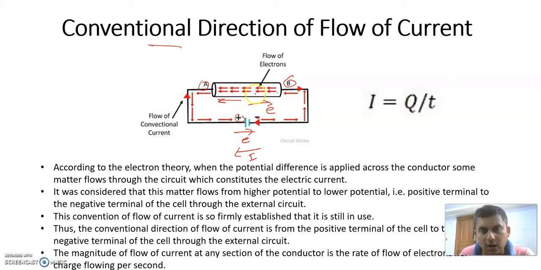So both always move in opposite directions. If the electron moves from terminal B to A, then the holes move from terminal A to B, so the direction of the current is from terminal A to B. According to the electron theory, when a potential difference is applied across the conductor, some electrons flow through the circuit, which constitutes the electric current.